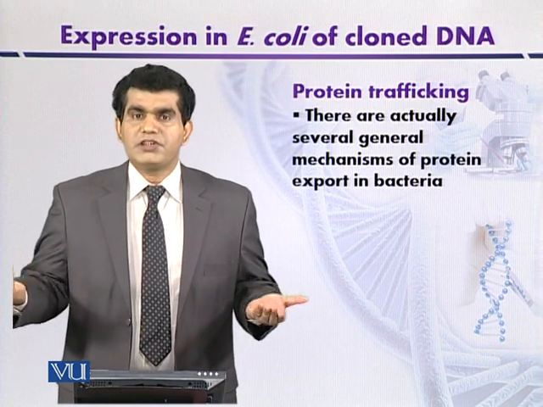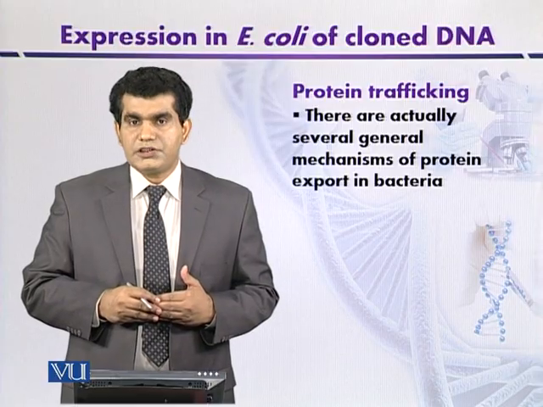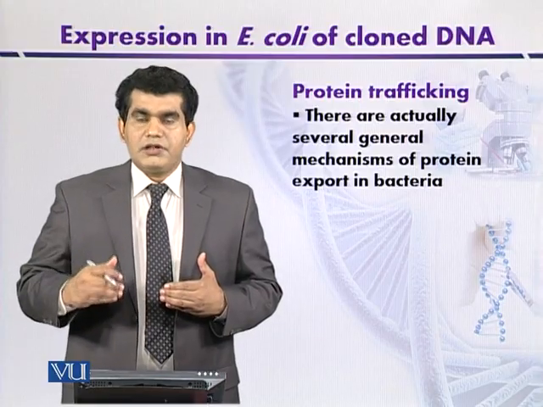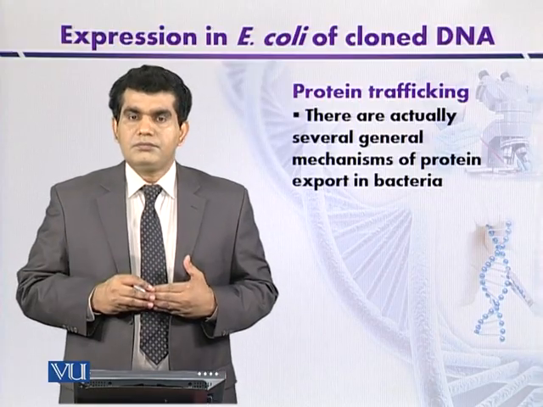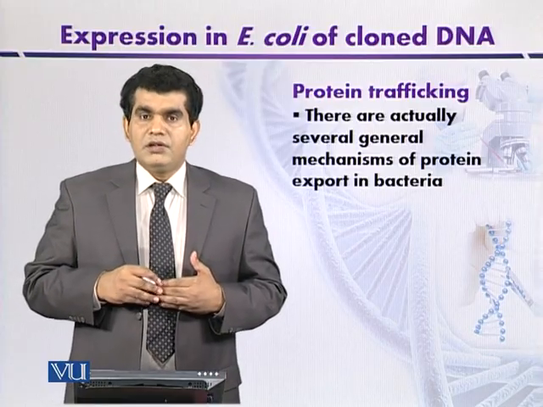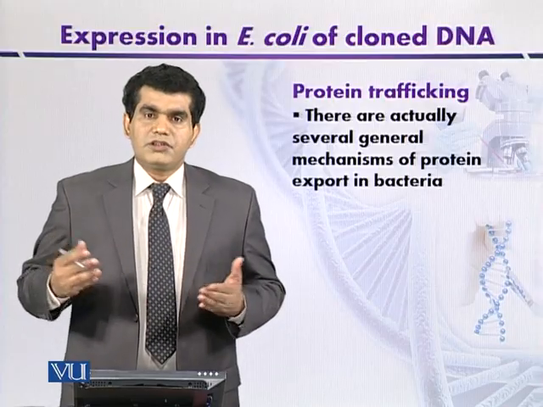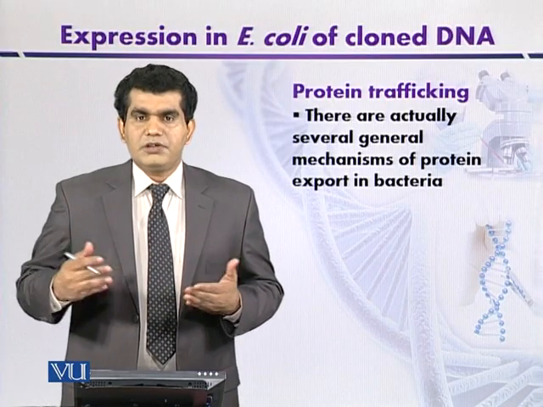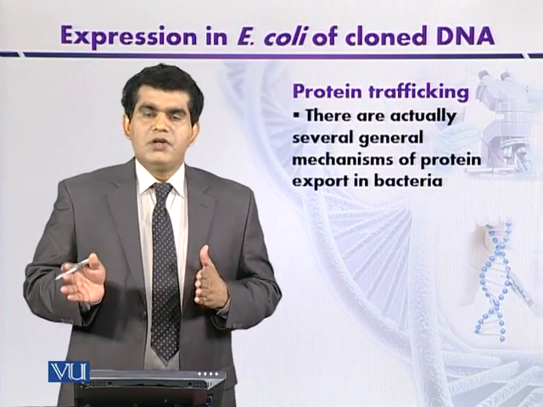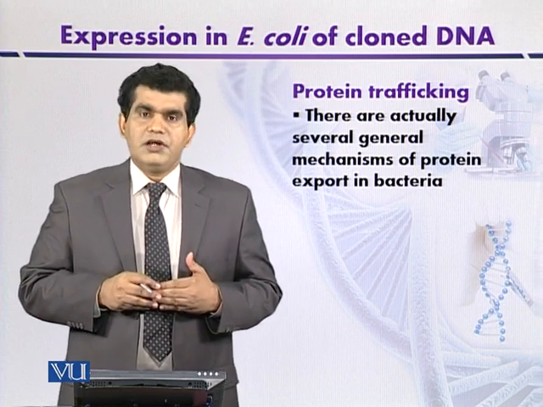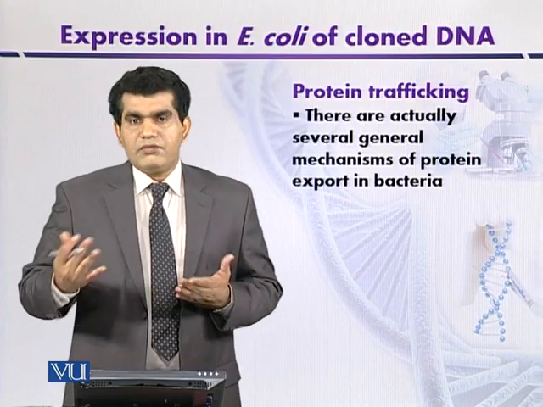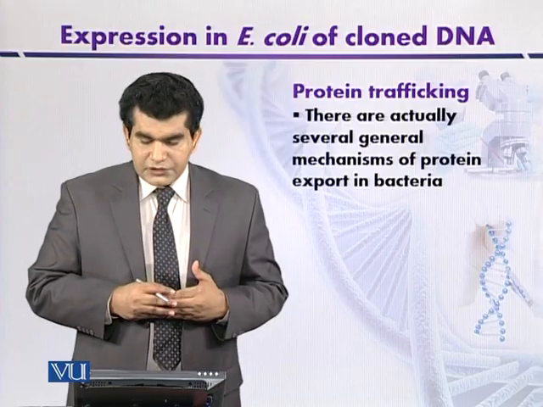If we have a look at different types of secretion systems, we will realize that there are several. There may be up to 7 secretory systems for the movement of proteins, and each system will target a specific set of proteins. For instance, in gram-negative bacteria, they can be divided into secretion system type 1, type 2, type 3, type 4, and sometimes type 5 and so on, or some other branches of transportation pathways also exist. We can briefly look at the type 1 and type 2 secretory systems.